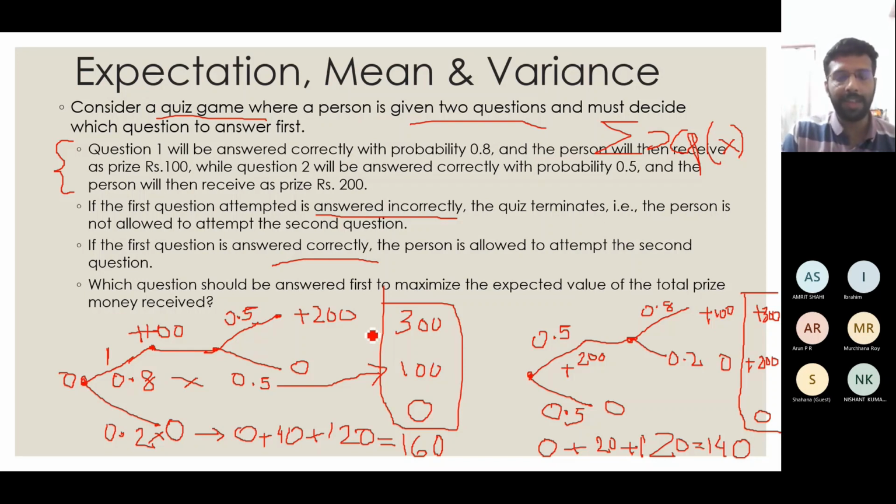Whereas in the second case, where I answer the second question first, the expectation value, or the average that I will get, is 140. So definitely from this you can see that the option of answering the simpler question first is more beneficial to me in the long run. I hope you got it right. Then we will go to 2 more examples similar to this.